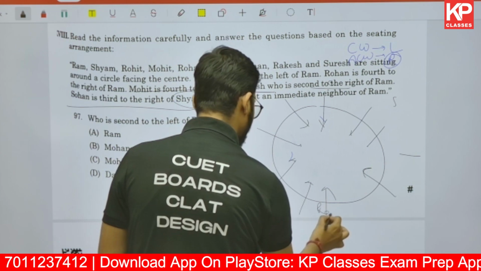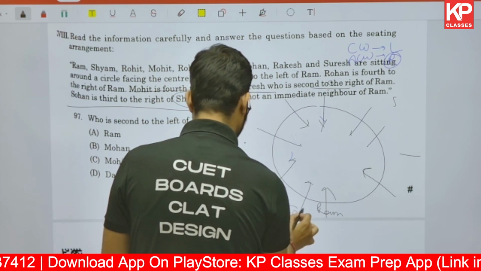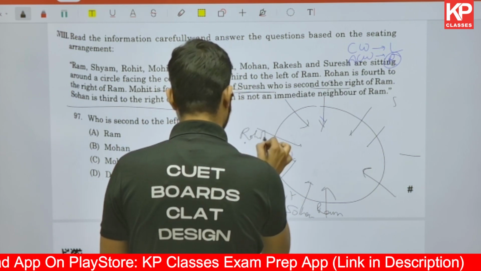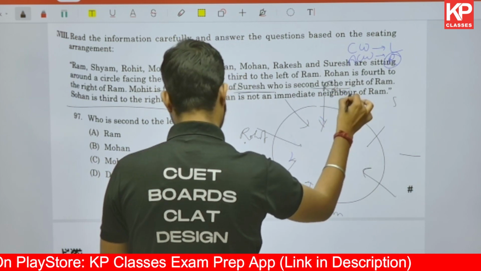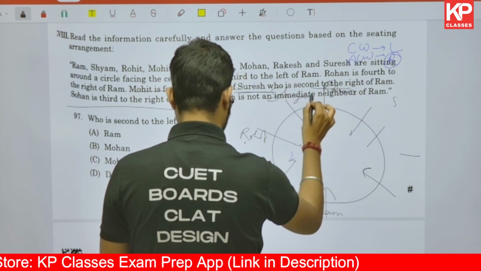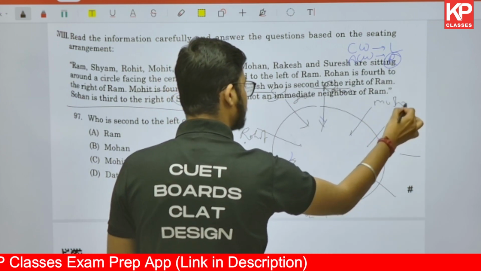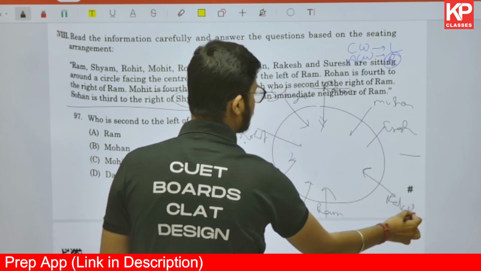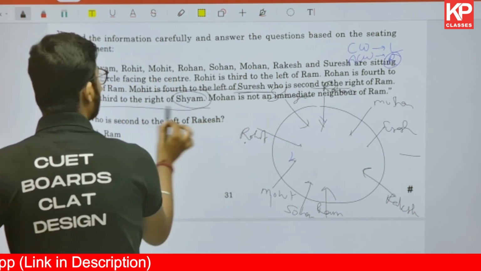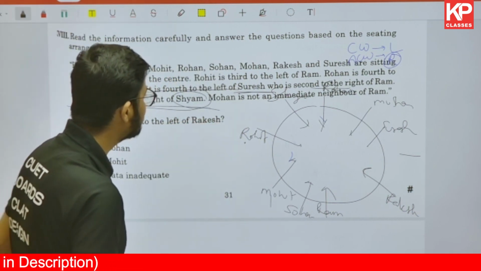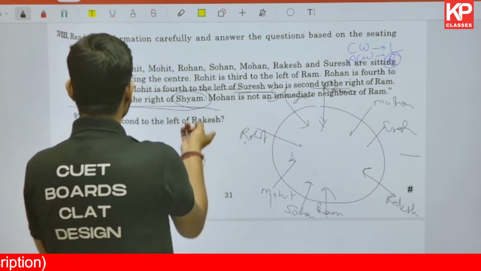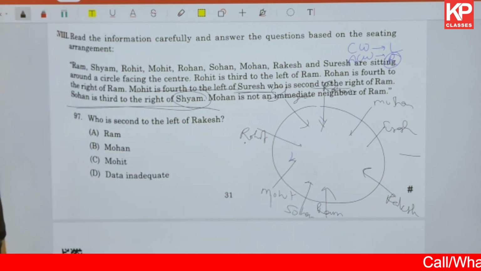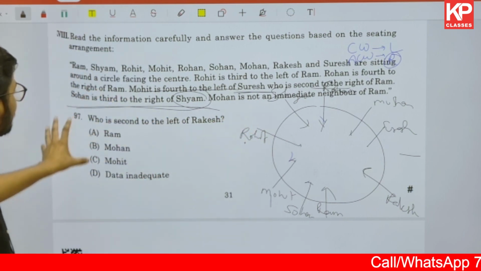So Ram was already here, and then Sohan was here, Mohit was here, Rohit was here, and Rohan was already here, which I couldn't see at that time. Syam will come here, then Mohan will come here, Suresh will come here, and Rakesh will come here, as discussed earlier, right? This condition was given: Sohan is third to the right of Syam. Syam is sitting at this place, and third to the right of Syam is Sohan: first right, second right, third right, Sohan is there. So it satisfies the condition. Once you make that diagram, you will get all the answers correctly.